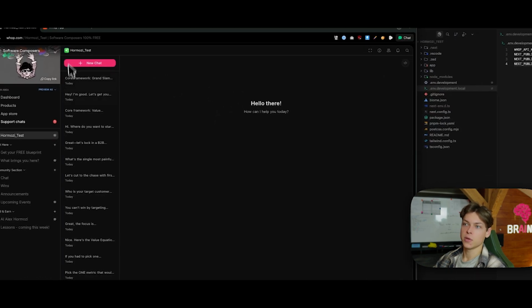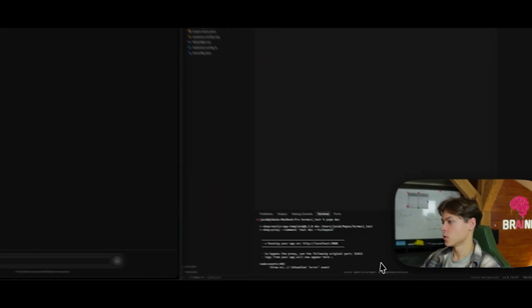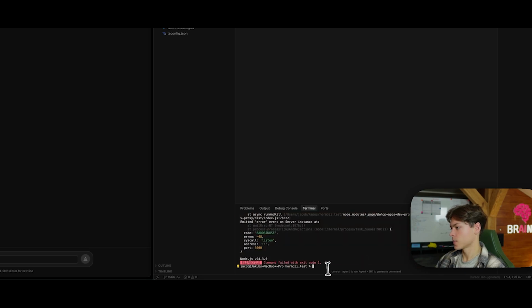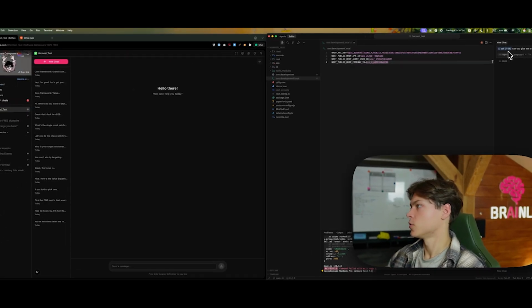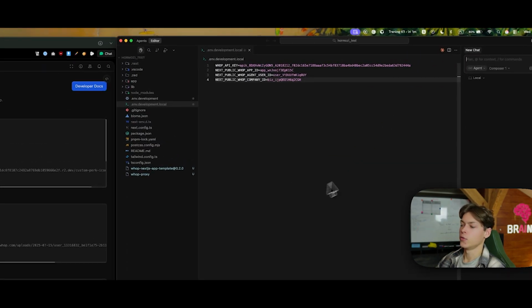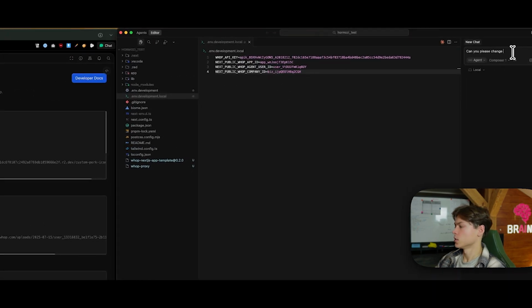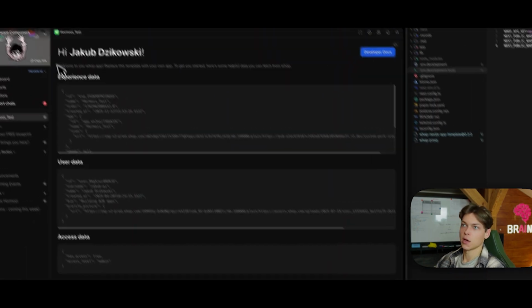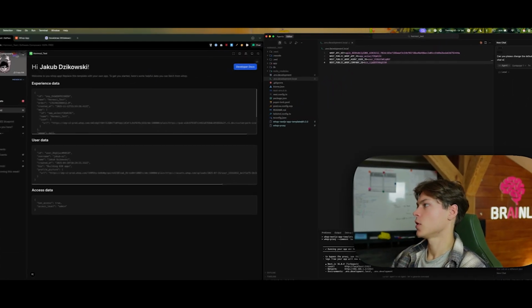And right now it opened the actual app which I built before. So just for you to see, run on a different port because we are lazy. Can you give me a command to run it on a different port? So what I'm gonna do here is just prompt it to, can you please change the default screen. I'm just gonna make a screenshot so it can find it. To a simple chat window, something like ChatGPT.